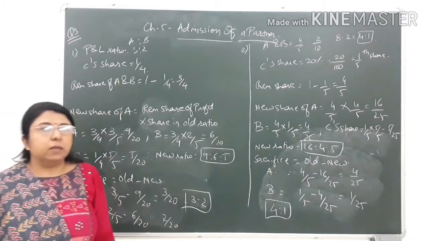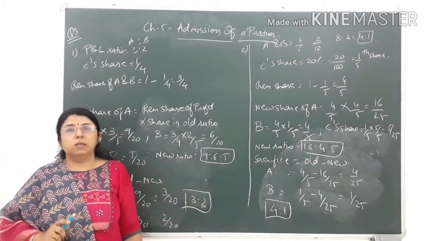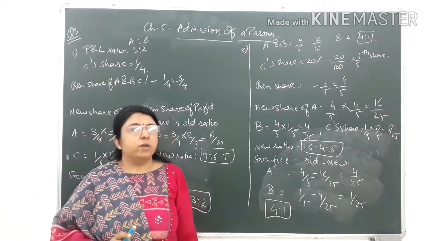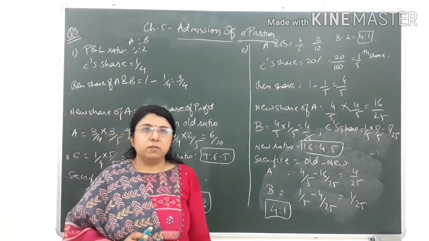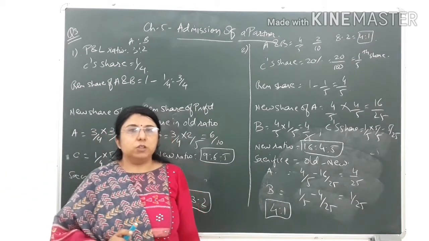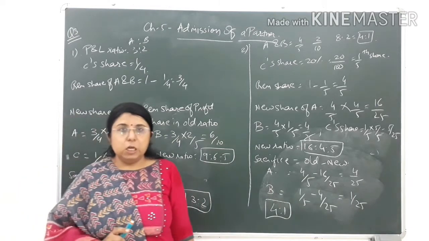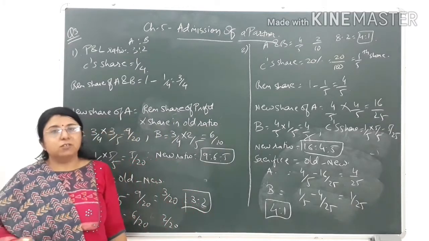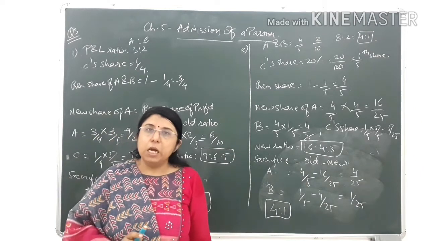Before starting the practical sum, students, I want to clarify the weightage of this chapter in the board examination. The total weightage of this chapter is 9 marks: 1 mark will be asked in Section B, and one question of 8 marks will be asked in Section E. So it will be a long sum from this chapter, and from the next chapter, that is retirement, also one big question of 8 marks will be asked.